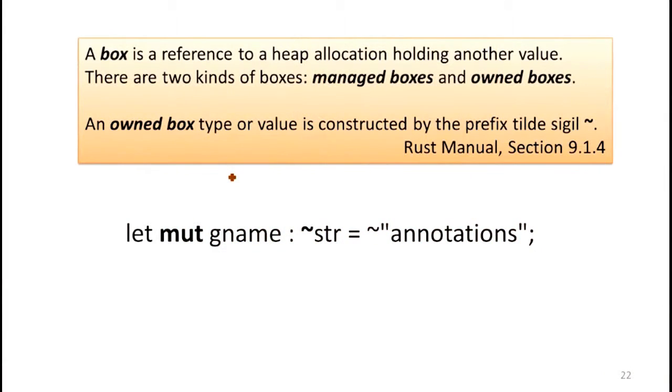What we have in Rust is pretty similar. So we don't have only pointers, but we have owned boxes. An owned box with this tilde is a reference that's responsible for owning that storage. It owns the box, it owns the storage that it's referencing.